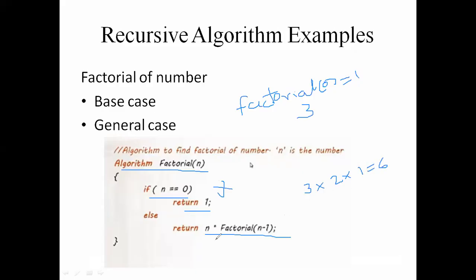In this way, you write the factorial program. You all know about the factorial program; what you may not know is the base case and general case. The base case is factorial of 0 equal to 1, and the general case is n into factorial of n minus 1.